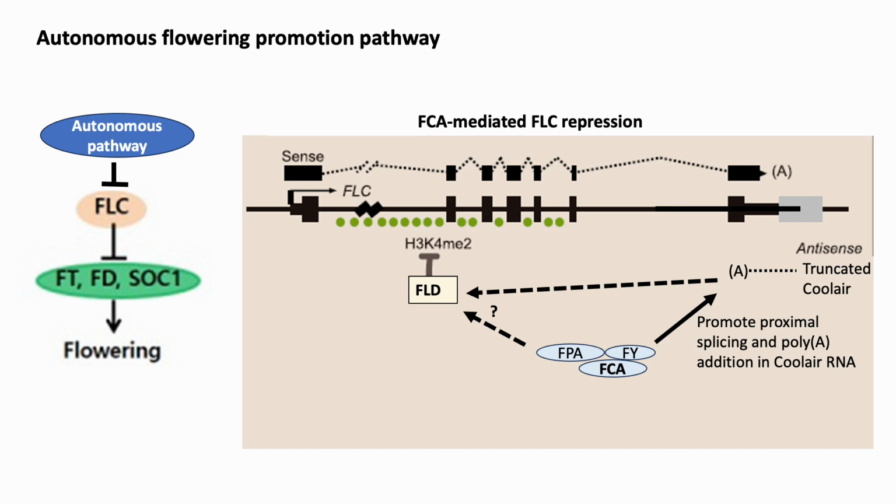The genes associated with this pathway are either chromatin associated proteins or RNA binding repressor factors. For example, flowering locus D, FLD, is involved in histone modification, while flowering locus CA, that is FCA, flowering locus PA, that is FPA, and flowering locus Y, that is FY, contain putative RNA binding domains and play a role in RNA processing.